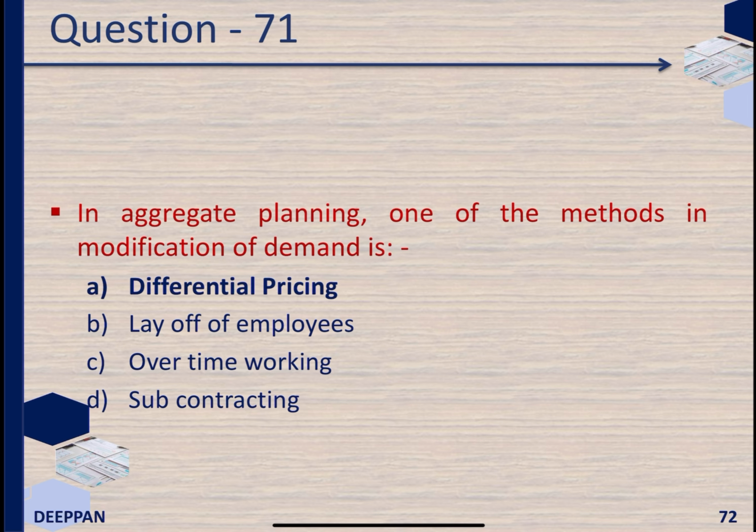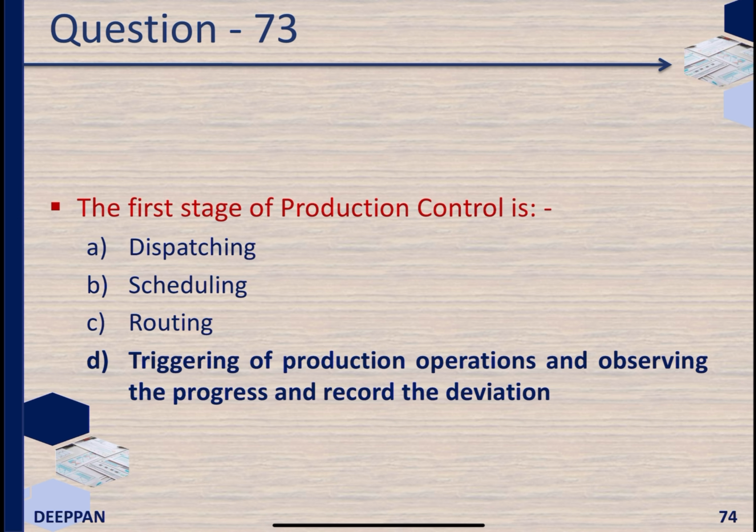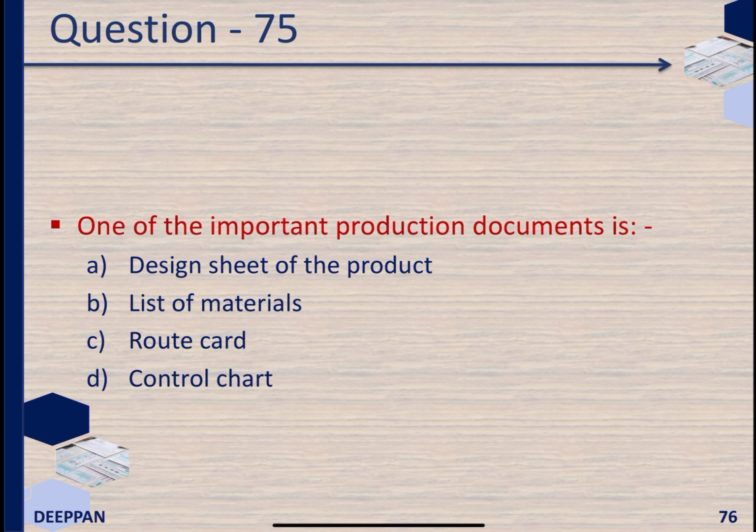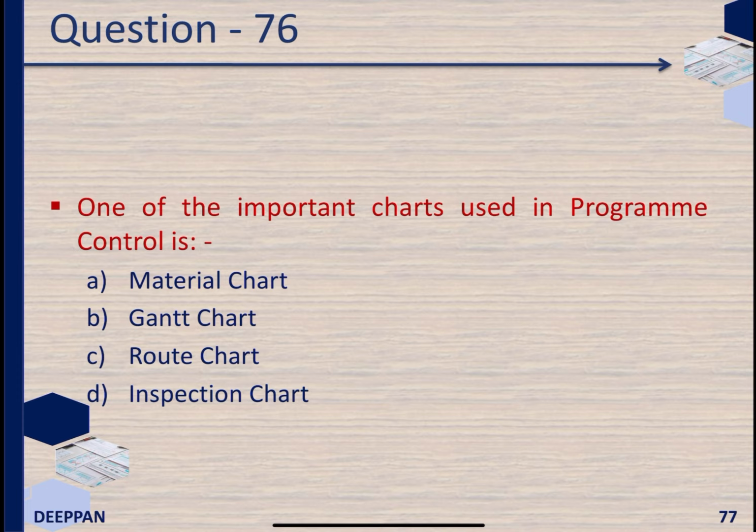the situation. The first stage of production control is triggering of production operations and observing the progress and record the deviation. The act of releasing the production documents to production department is known as dispatching. One of the important production documents is route card. One of the important charts used in program control is Gantt chart.